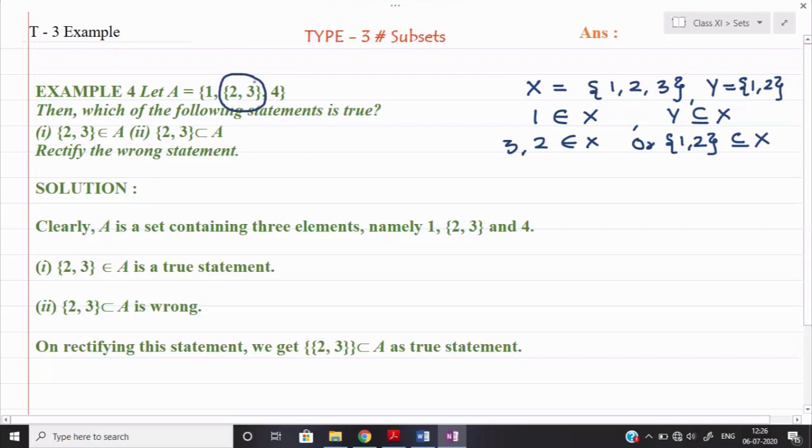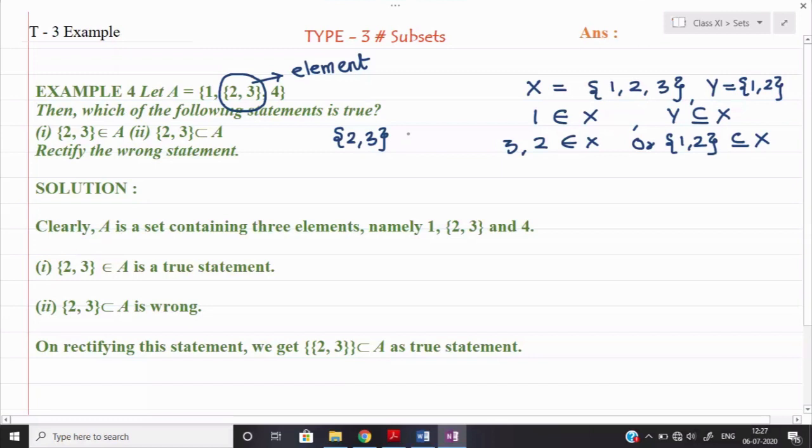So here {2, 3} along with the curly bracket will be treated as an element of set A. Means when we write {2, 3} along with the curly bracket, it will be considered as an element because it is defined in a set in such a way.